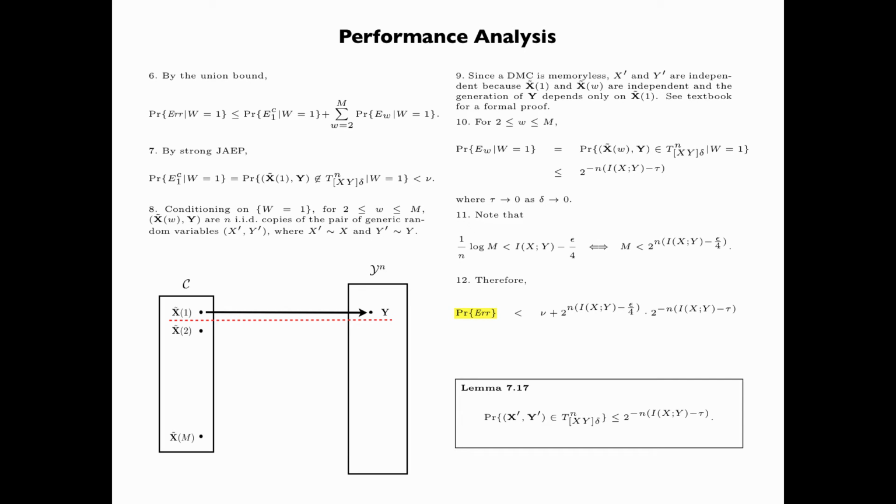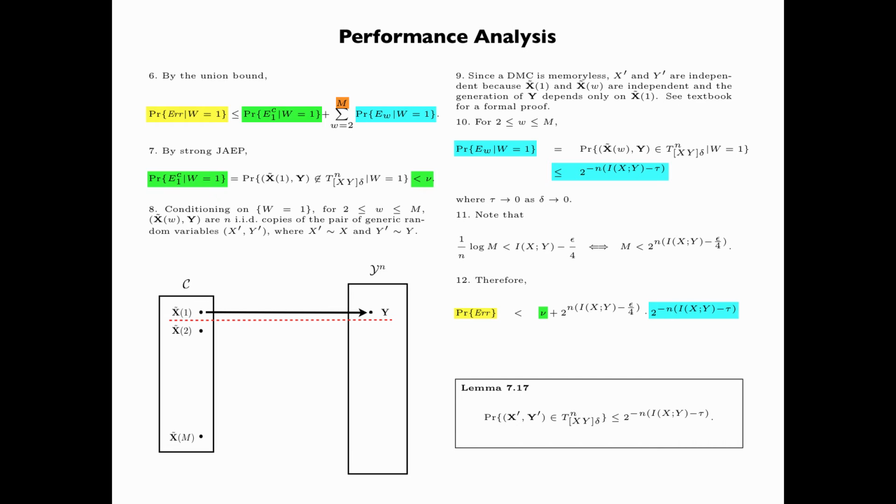Therefore, the probability of the error event, which is equal to the probability of the error event given that w is equal to 1, is upper bounded by the probability of E_1 complement given w equals 1, which is less than nu, plus the summation over w equals 2 up to m of the probability of E_w given that w is equal to 1, which is less than or equal to 2 to the power minus n times I(X;Y) minus tau.